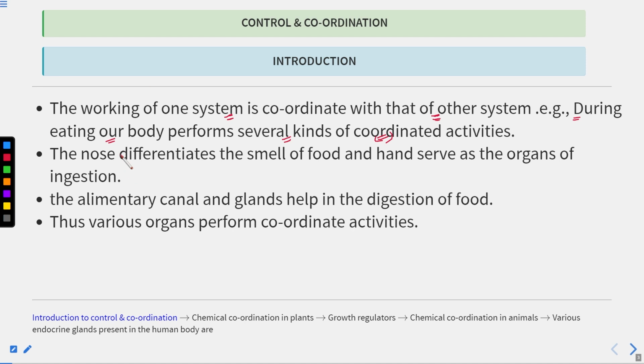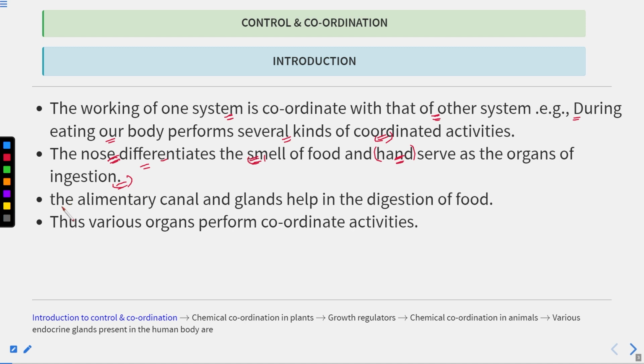Now what happens? The nose differentiates the smell of the food, and the hand serves as the organ of ingestion. The nose has the olfactory receptors, which help in smelling the food. So you smell the food and then you eat the food using your hands. There is a coordination between the function of the nose and the function of the hands, and only then is the entire activity done.